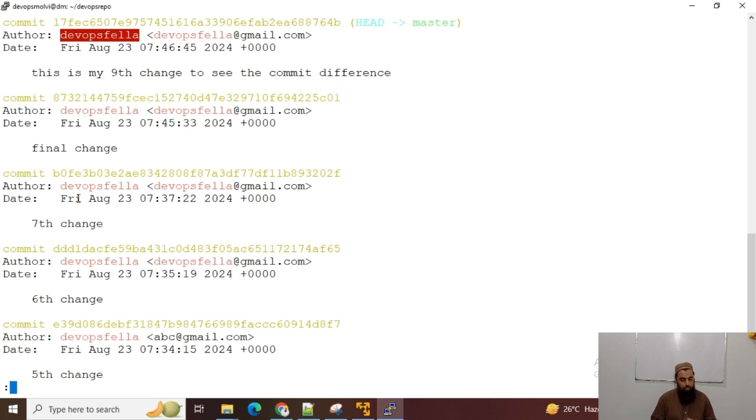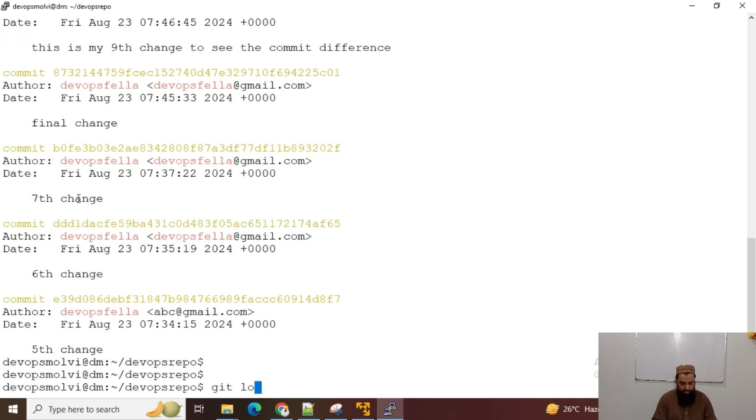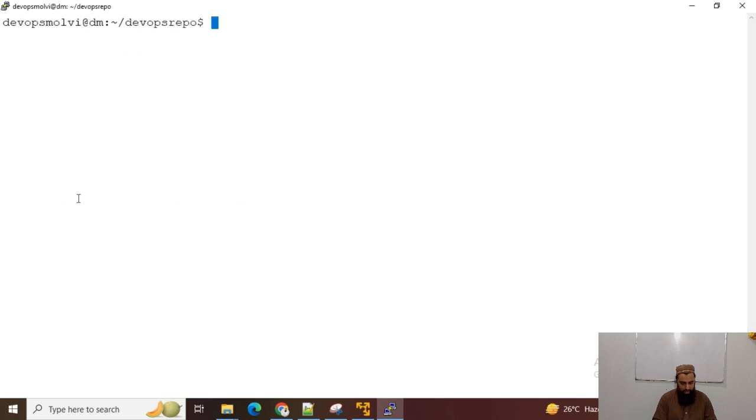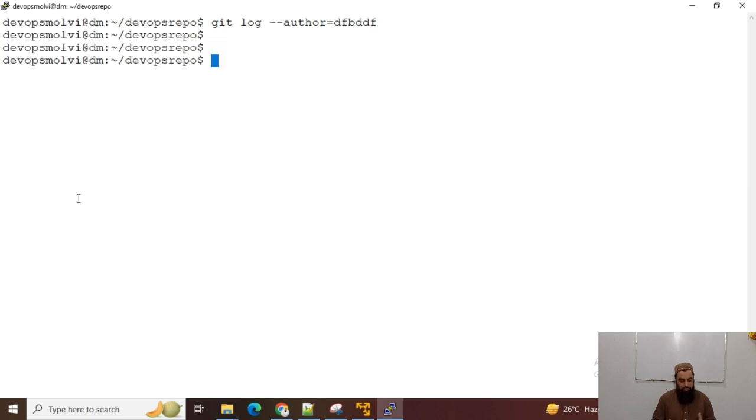I can see all the commits from this author. So the command is git log --author=DevOps girl, and there are no commits from this author. Git log --author=ABCDEF, and now I cannot see any commits from this author. But if I run it with the name of the actual author, DevOps fella, then I can see the commits from this author.